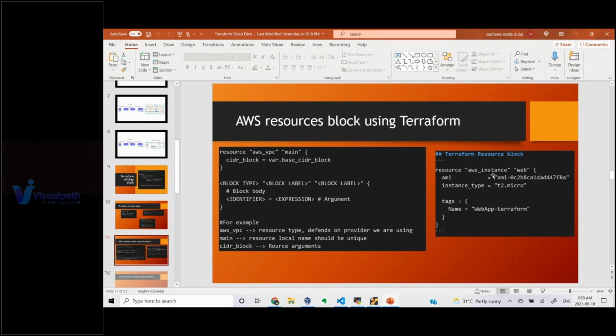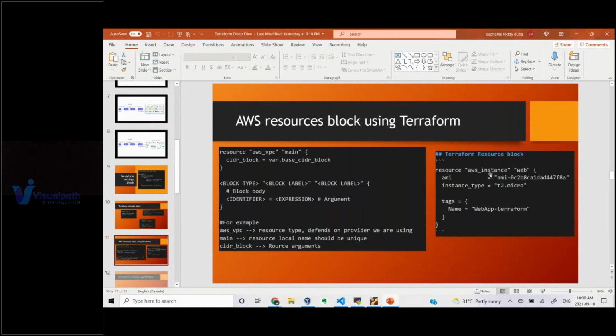To contact VPC, it has aws_vpc. That is a resource type. The resource name is the name you provide for the resource being created. It's not the name of your instance, it is the name of the resource Terraform is creating for that instance. It will use this AMI, Amazon Machine Image, to create your instance. This is the instance type, which determines how much CPU, RAM, and block IO is used. And this is a tag added to your instance which is being spun up.